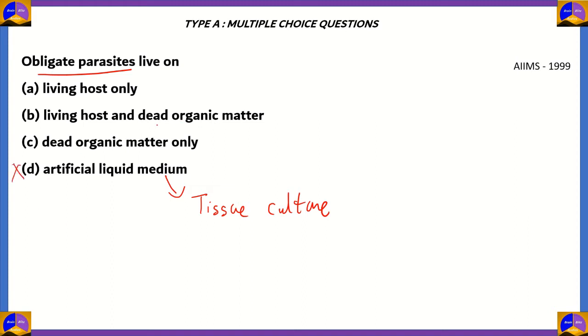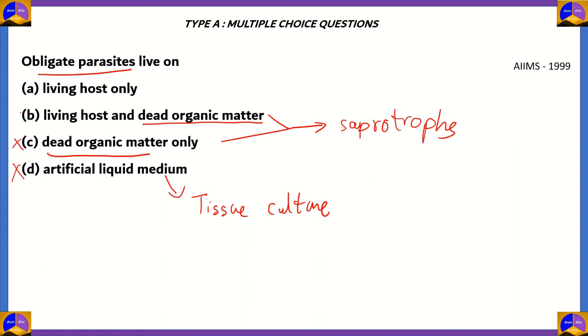If you look at options B and C, they say dead organic matter. Dead organic matter is found in a group of organisms which we refer to as saprotrophs, such as fungi and other scavengers. So options B and C are incorrect. The right answer is option A, living host only. Now you might think, why doesn't option B qualify as correct?